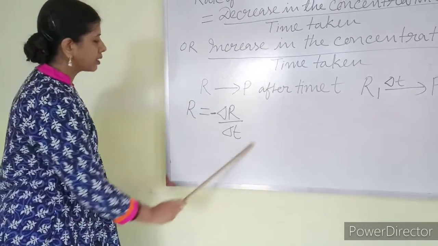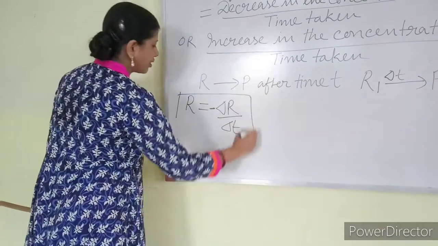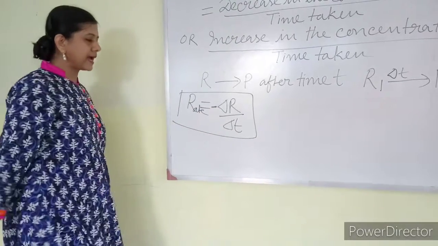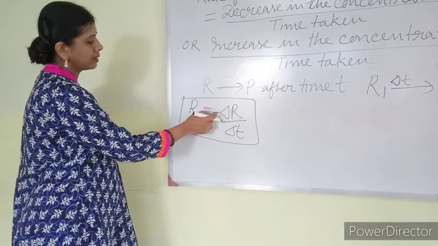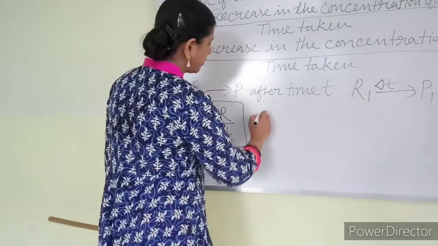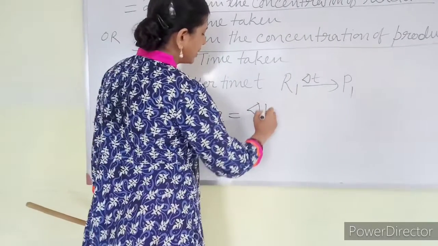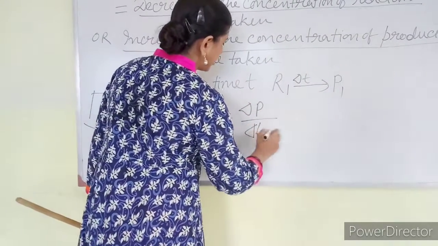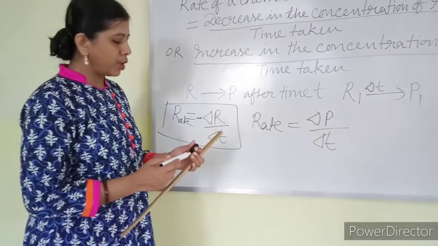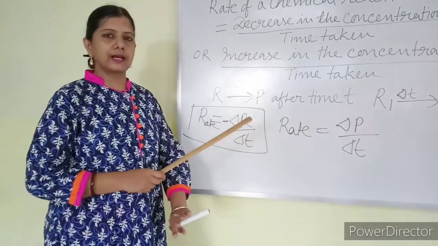That means when we are going to calculate the rate of a reaction in terms of reactant, I have to put a negative sign before it. Similarly, the rate of a reaction can be written in terms of product, so it will be positive. That is rate of change of product by change of time. Both can be used to find out the rate of a chemical reaction.